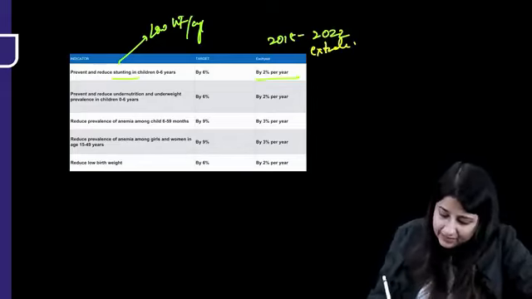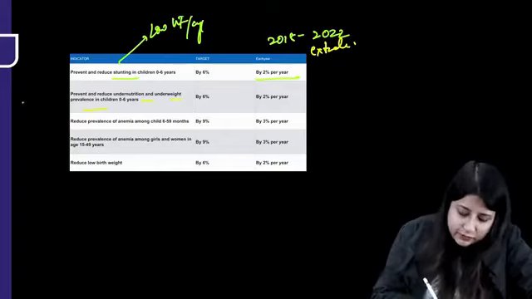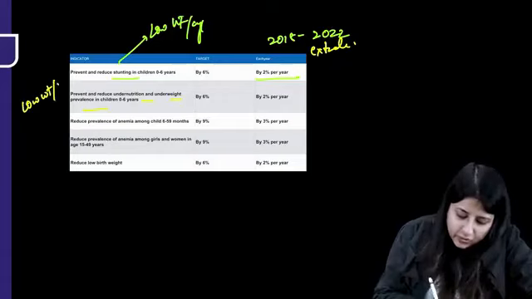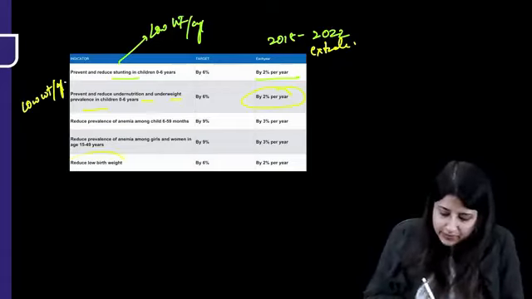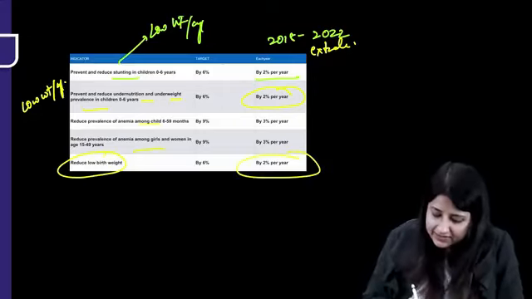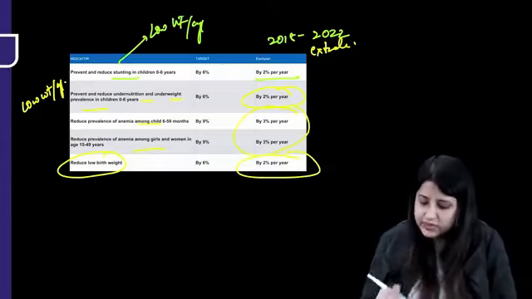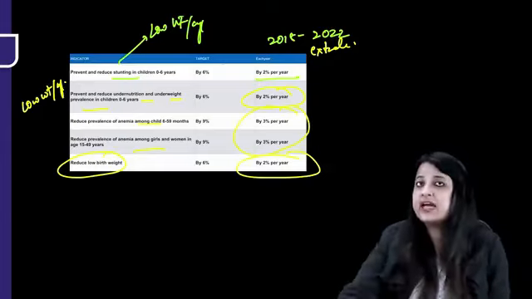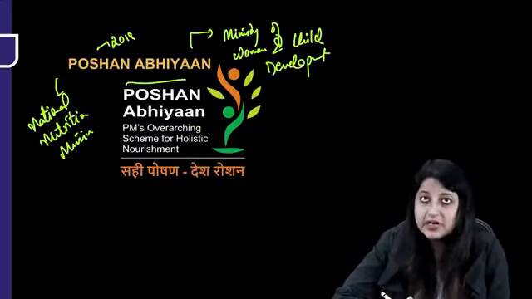So stunting by 2% point every year, undernutrition and underweight, that means low weight for age, we want to reduce by 2% point every year. Low birth weight also by 2% point. But anemia prevalence, whether it's up to 5 years or among girls and women, by 3% point every year. So that is PM Poshan Abhiyan. Okay, look at the diagram. This is important.